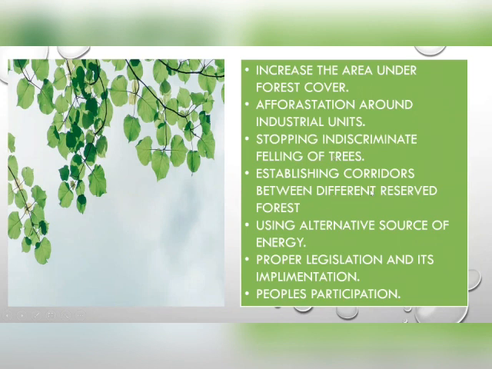Establishing corridors between different reserved forests. Using alternative sources of energy. Proper legislation and its implementation. And the last point is people's participation. So these are the main conservation measures which our government undertakes, or which are undertaken all over the world. Let us see these conservation measures in detail.